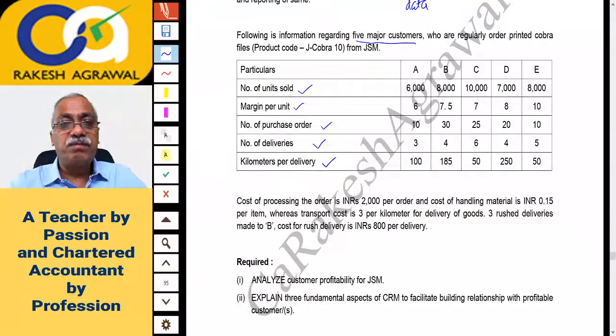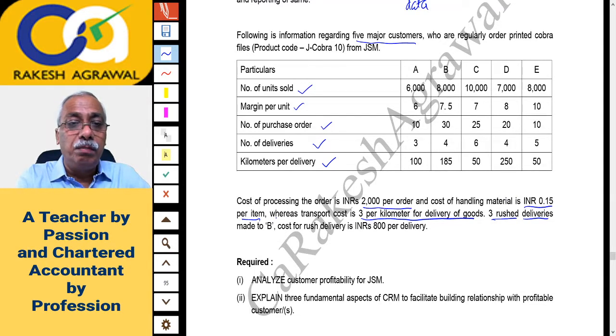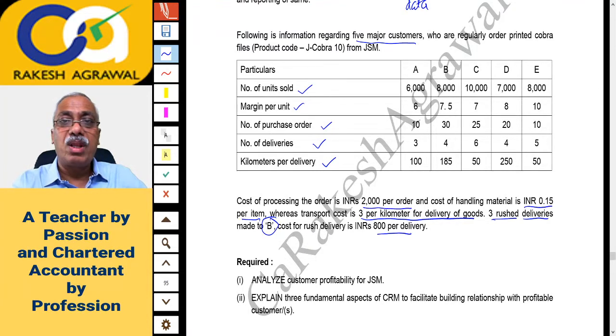Okay, cost of processing the order is INR, that is Indian rupee 2000 per order, and cost of handling material is Indian rupee INR 0.15 per item, whereas transport cost is 3 per kilometer for delivery of goods. 3 rushed deliveries, means urgent deliveries made to customer B. Cost for rush delivery is INR 800 per delivery. Okay, this is the data.